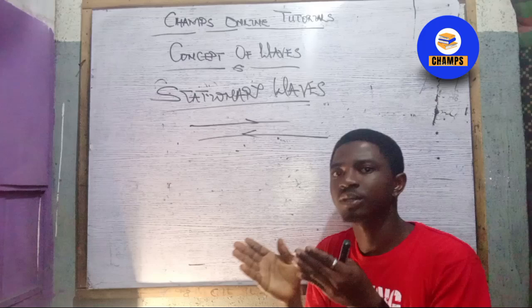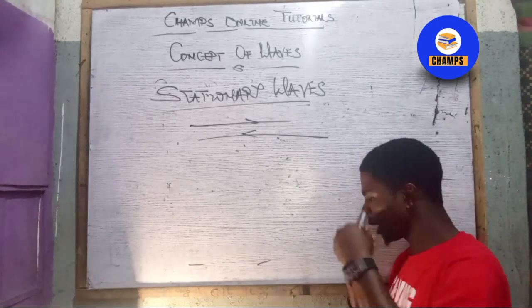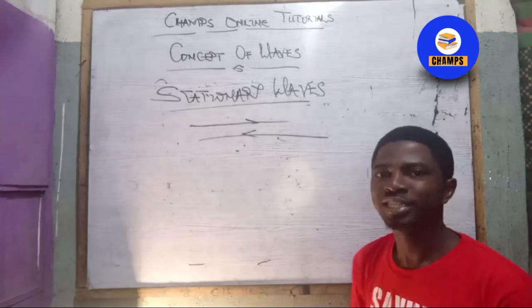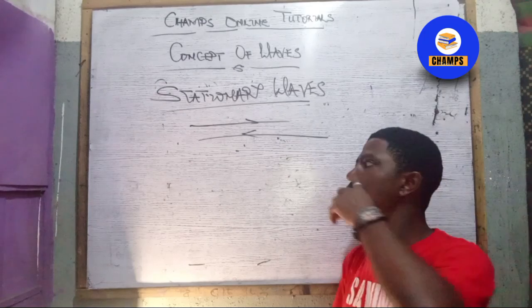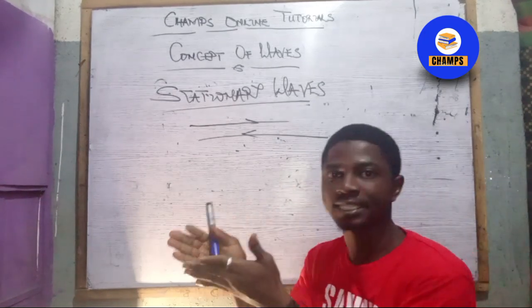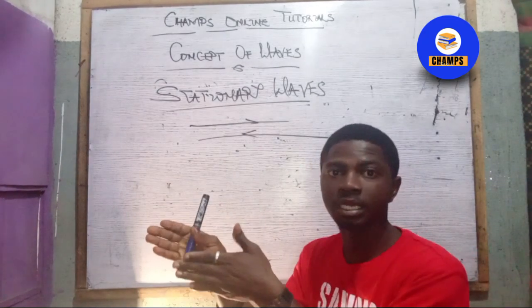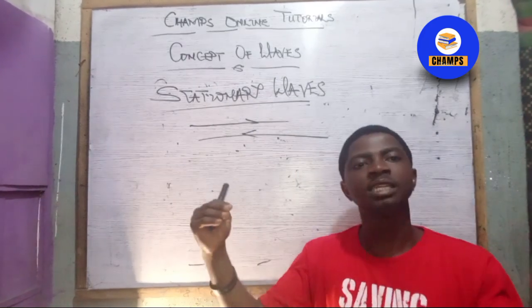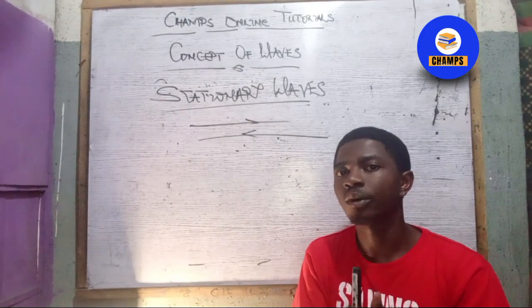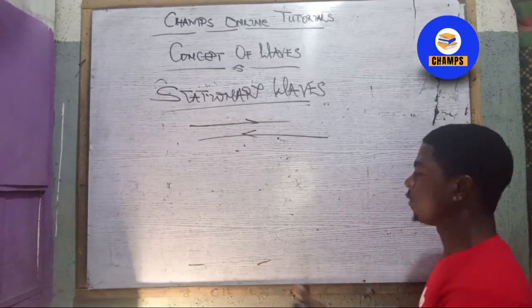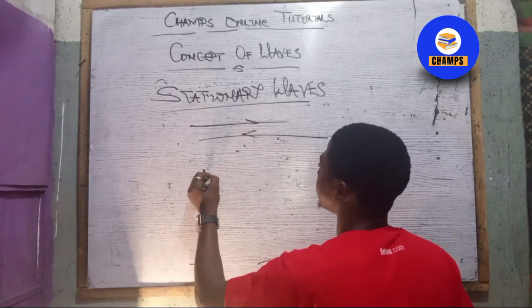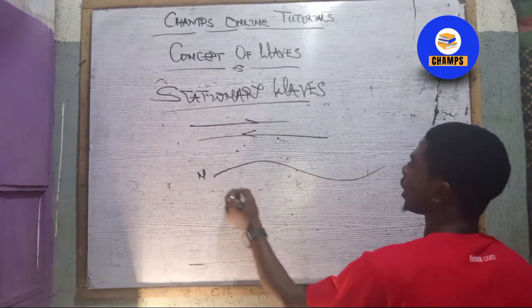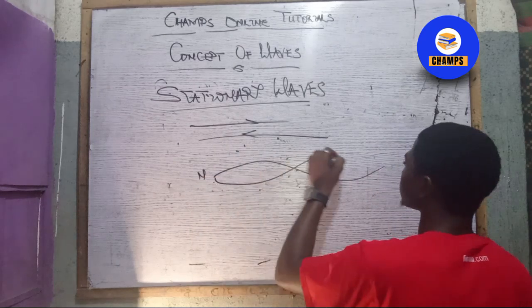Stationary waves are not moving together, they are moving in opposite directions, right? And are superimposed. Remember what we call superposition? When we have two waves moving in phase with each other, that means they are moving towards the same place. But in this case, we have two different waves moving in different directions and they are superimposed. For instance, if we were to draw a diagram, let's say we have this wave and we also have another one like this.